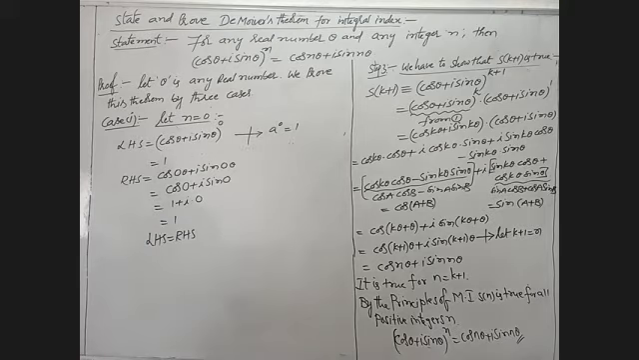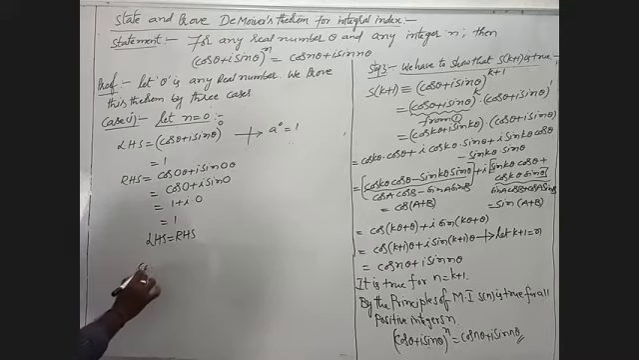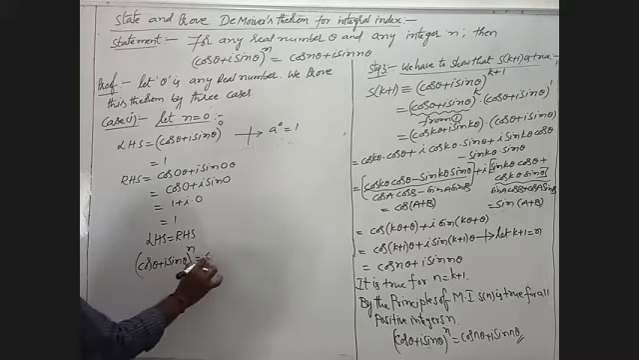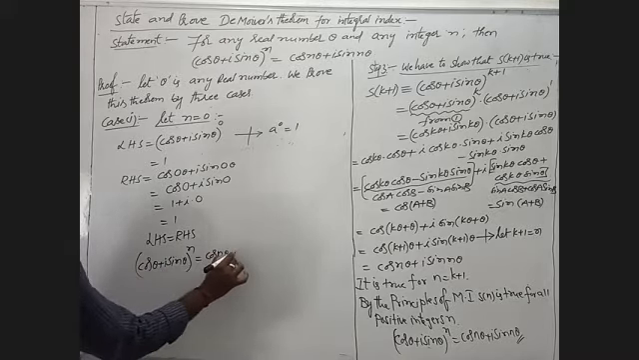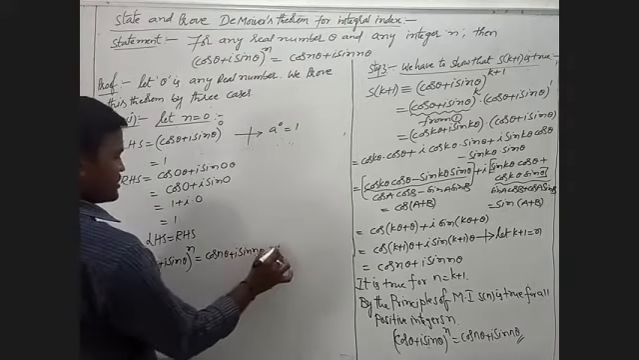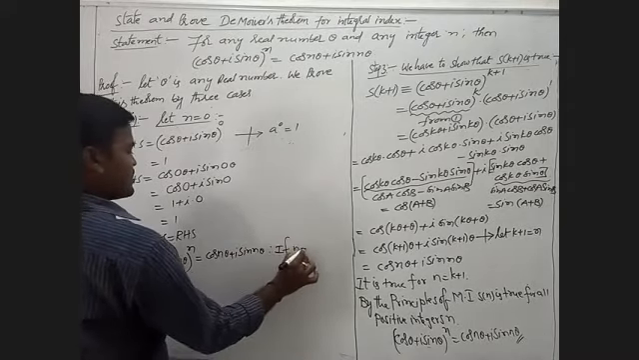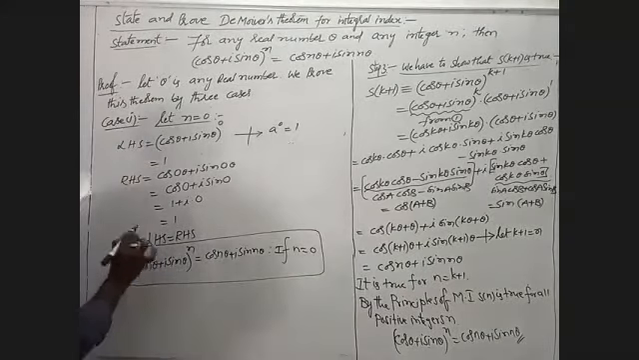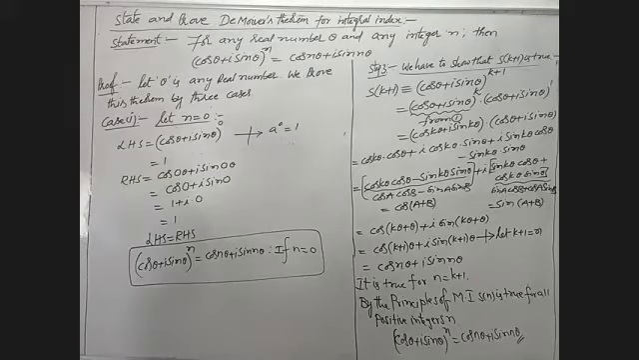That means we have proved it in this case also. What is the full statement? (cos theta plus i sin theta) whole power n is cos n theta plus i sin n theta. Now in this condition, if n is equal to 0, it is also satisfied.